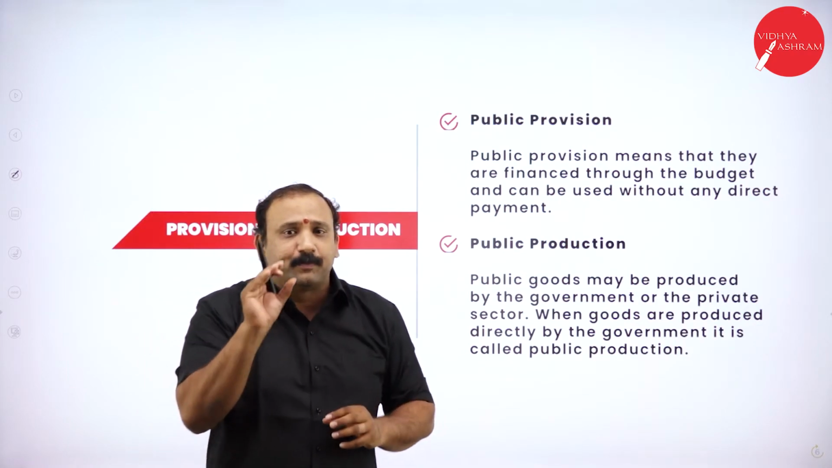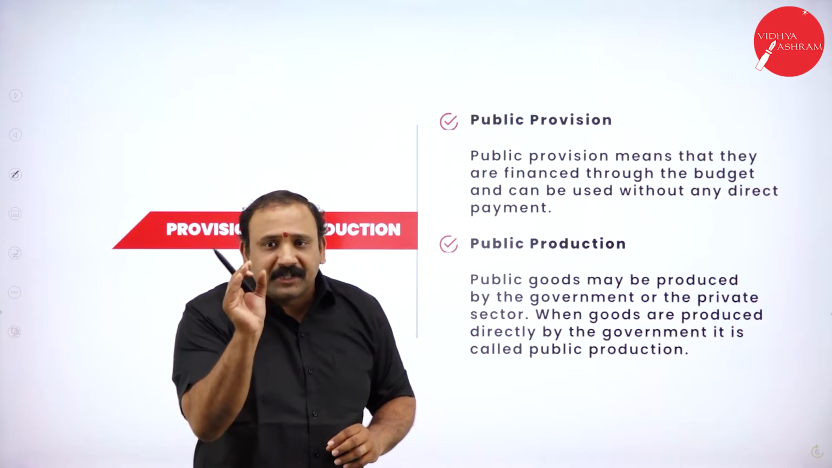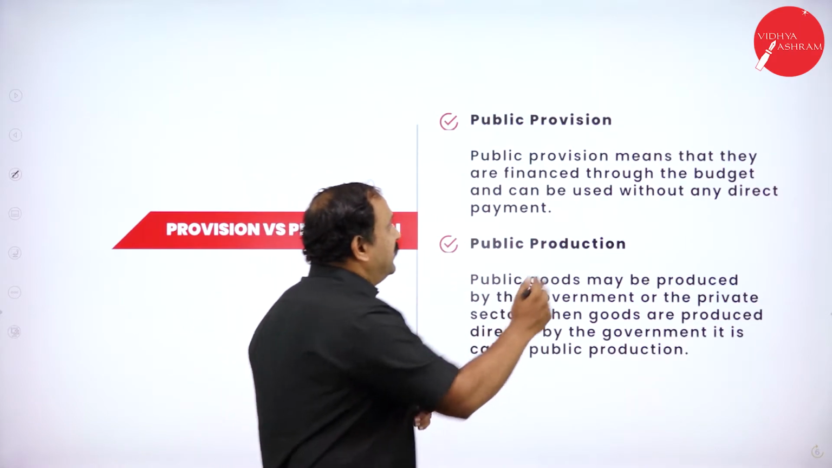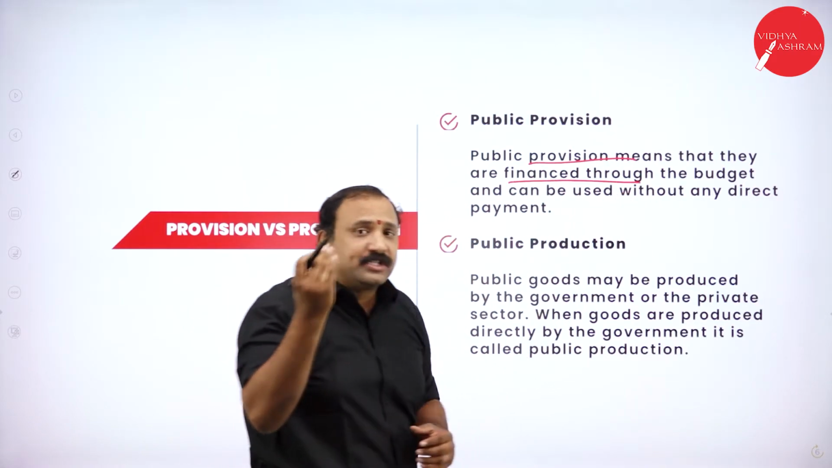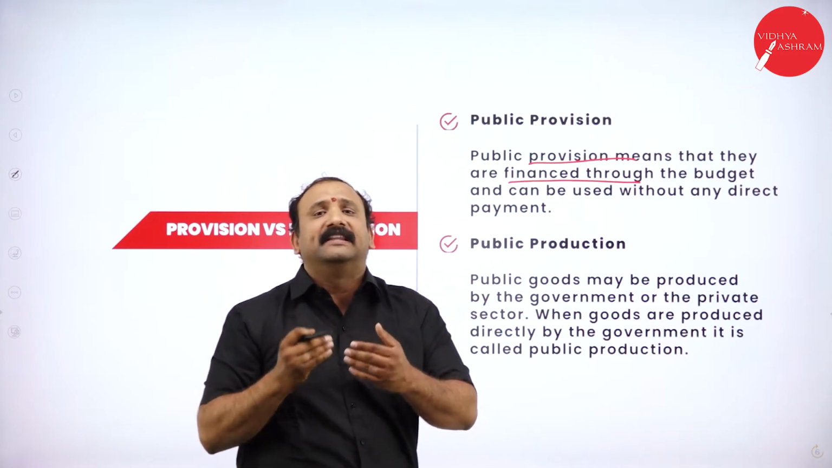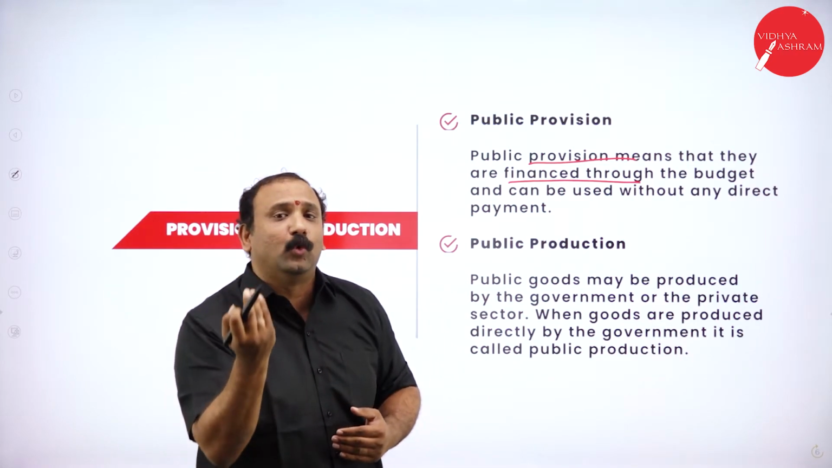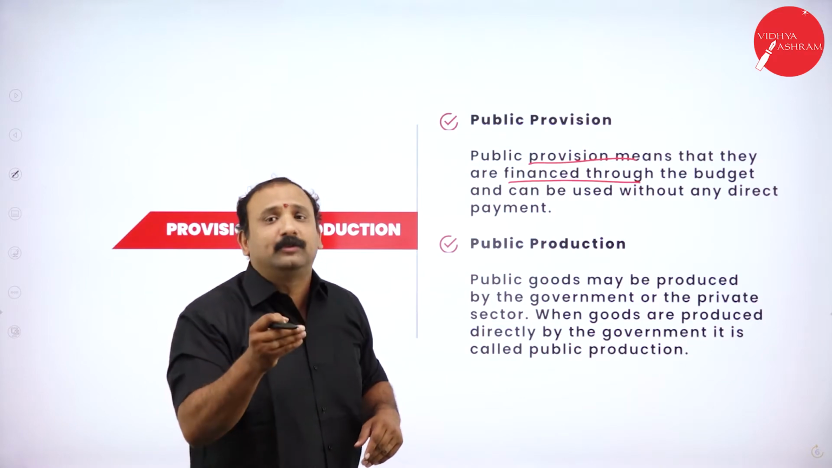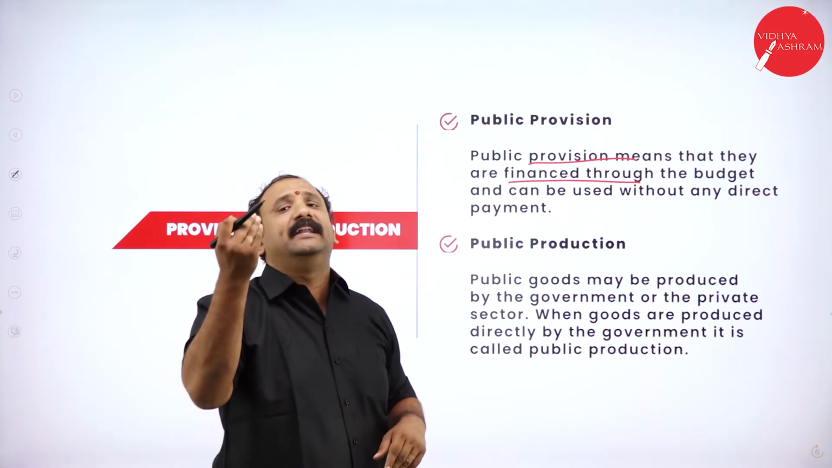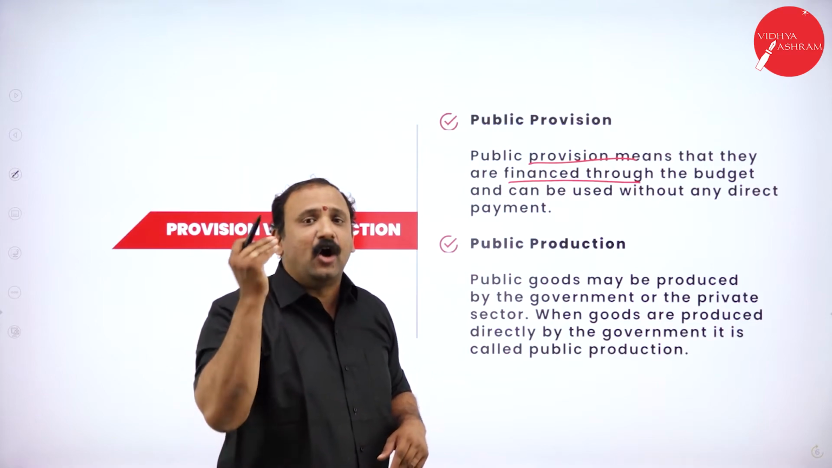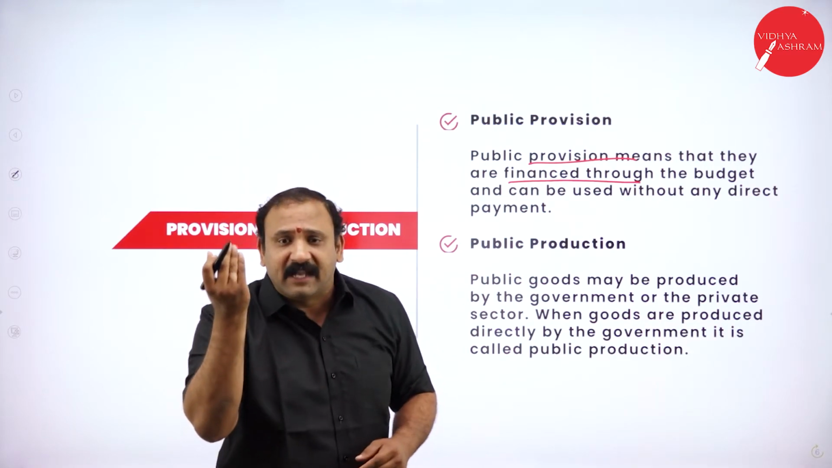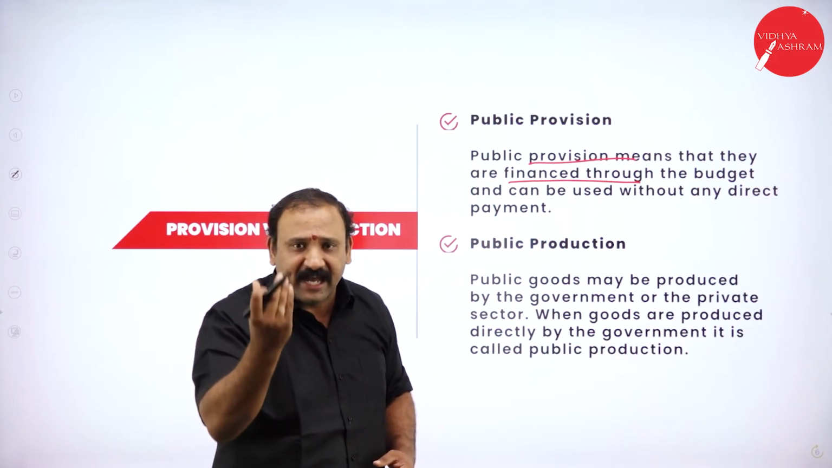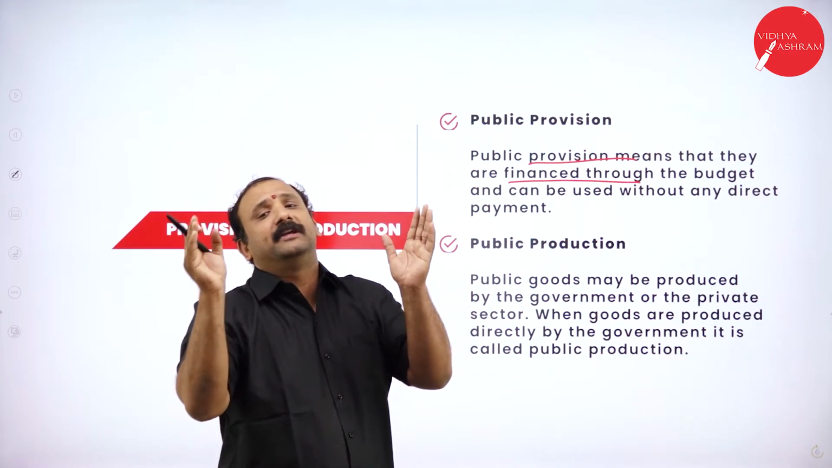Now these are two different words, provision and production. Provision means that they are going to be financed through some means. That is the word that we need to understand, which means there is some method, there is some ideology through which I can reach you. So public provision means that they are financed through the budget and can be used without any direct payment, which means directly the government will not need to intervene there. They will allocate the budget there, they will provide it automatically through some channels through which it can be utilized for the public purpose.